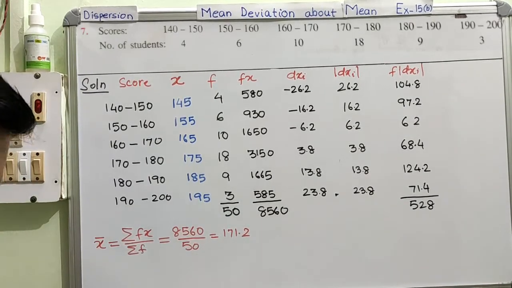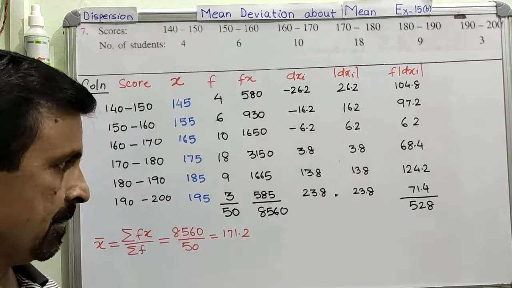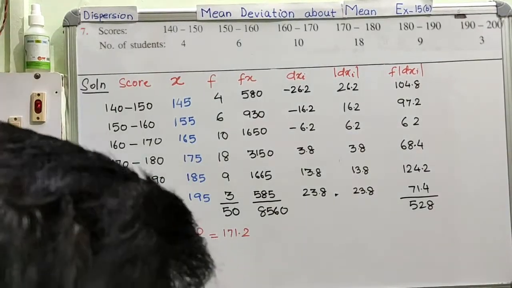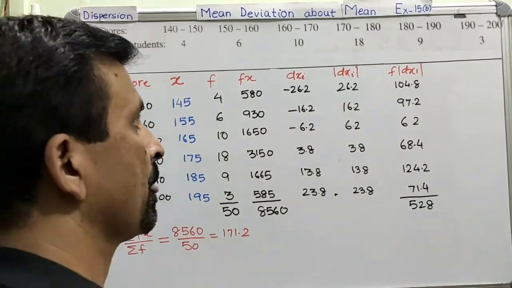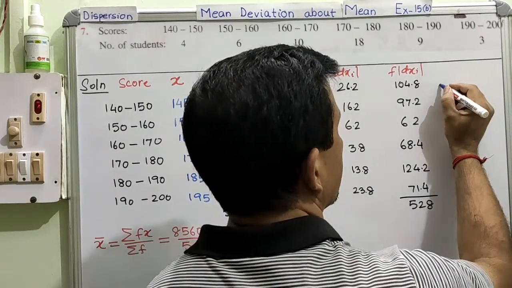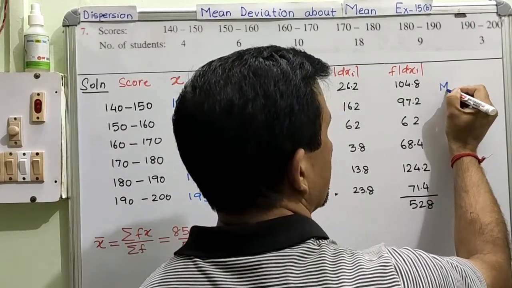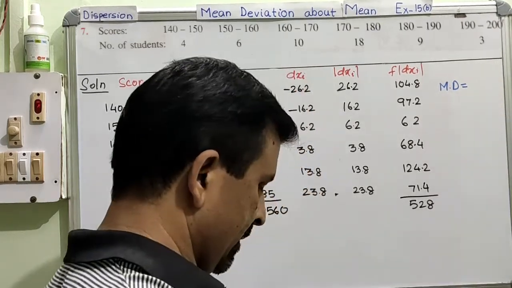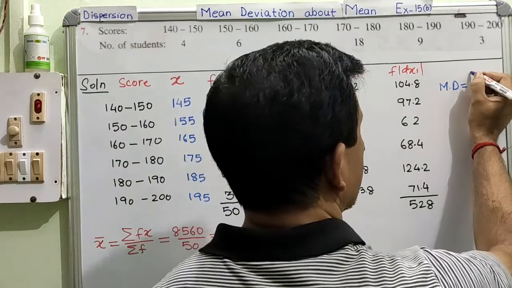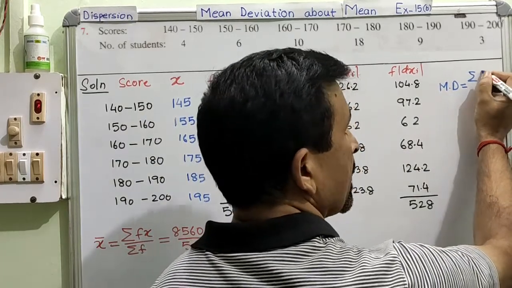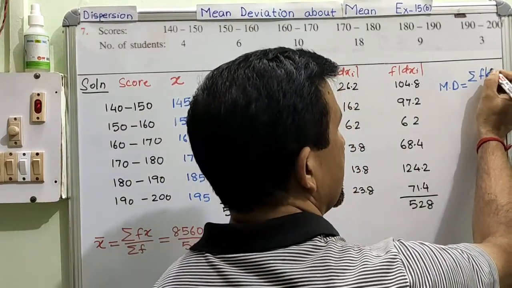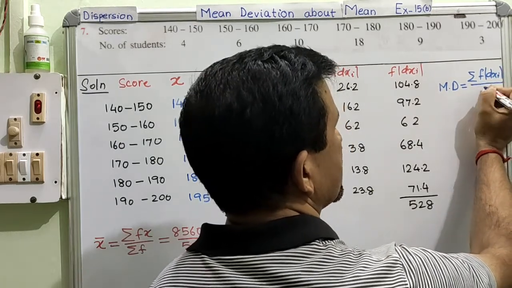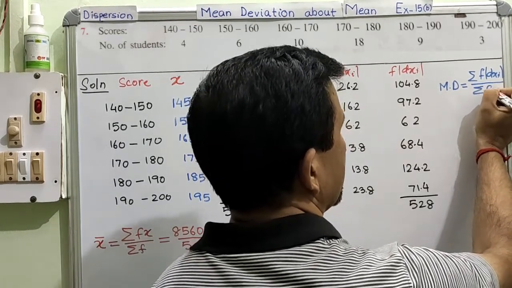Now we are going to find out the mean deviation. So let us calculate the mean deviation. Mean deviation, you know the formula is what? Mean deviation formula is sum of f dxi divided by sum of all the frequency.